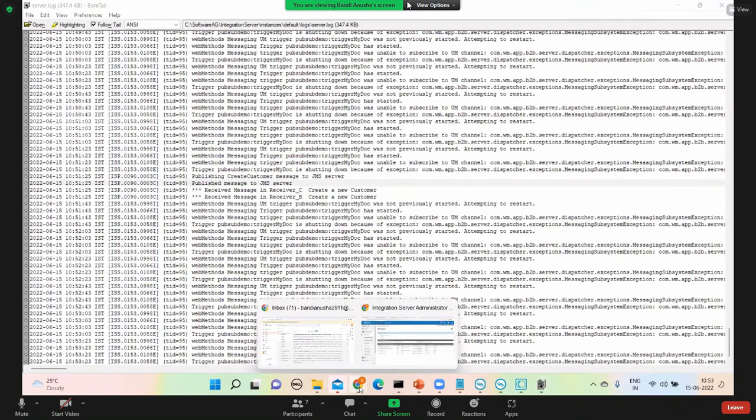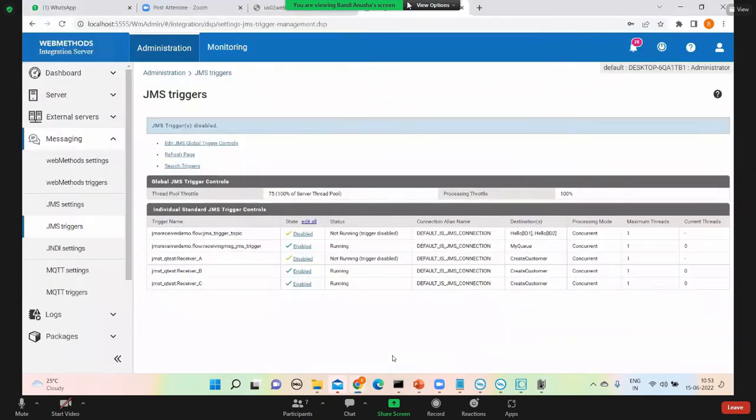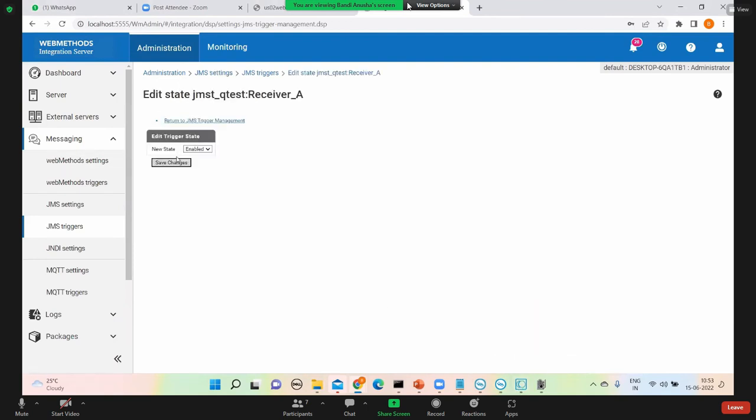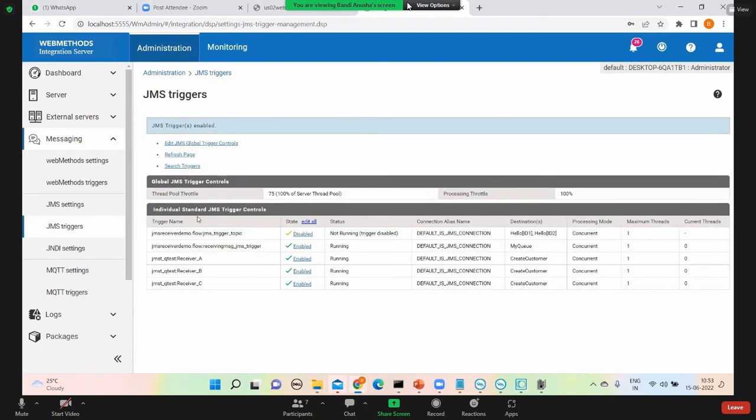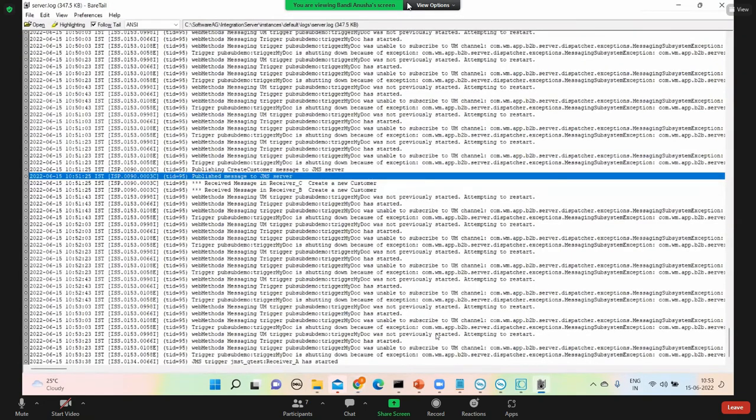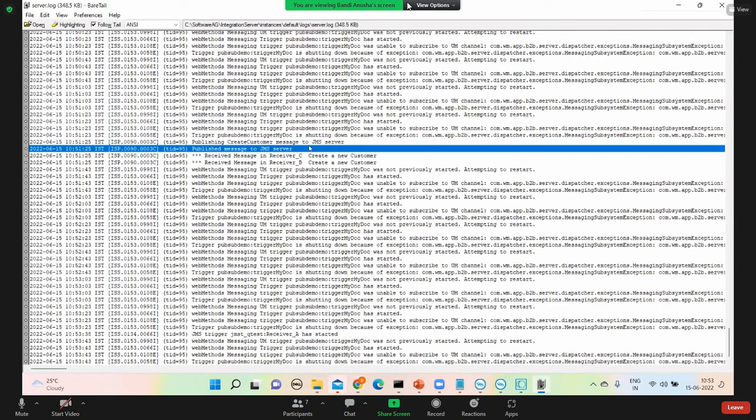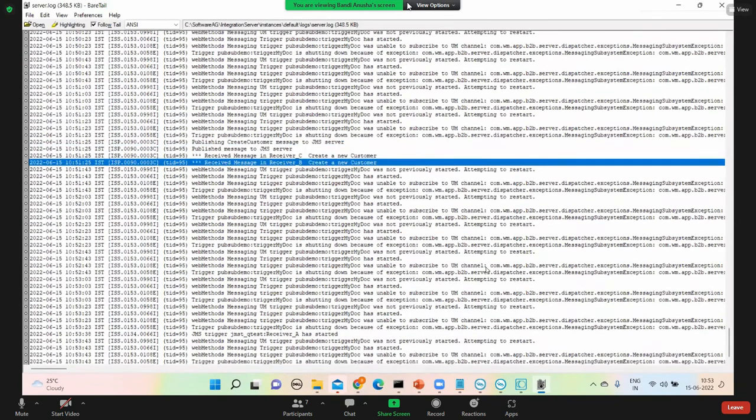Now, how to disable the trigger? You got it right? Yes, sir. So I disabled the trigger, but now I'm enabling it, but the previous message is lost. It will not be received. Even if I restarted, only the new messages are received. Okay, and no message is received.